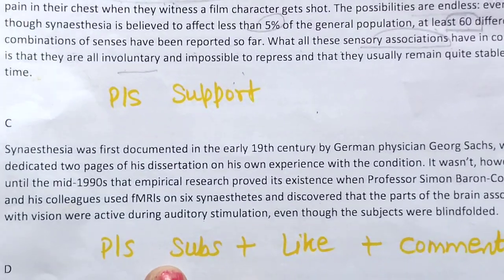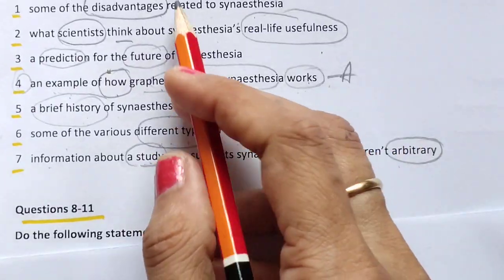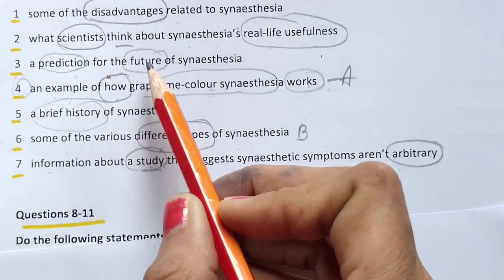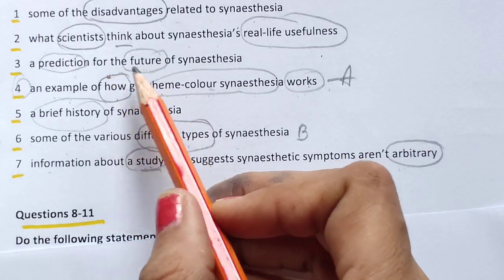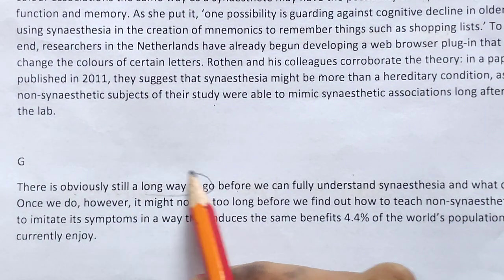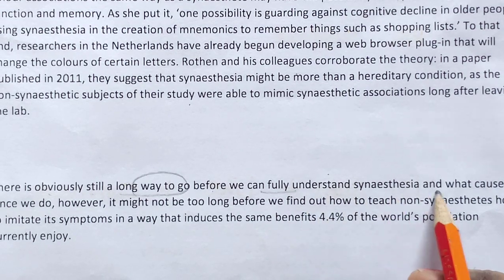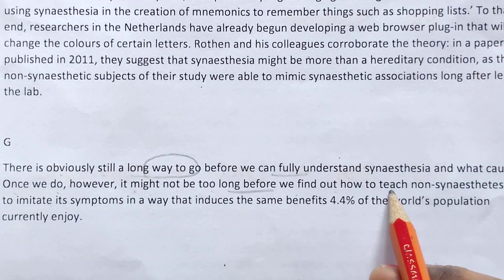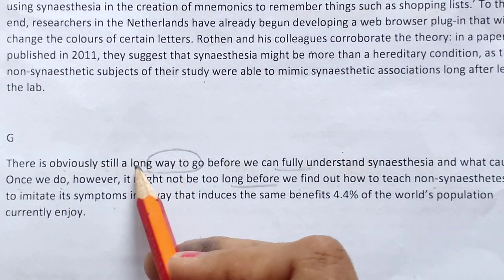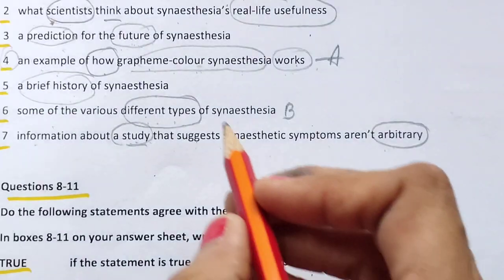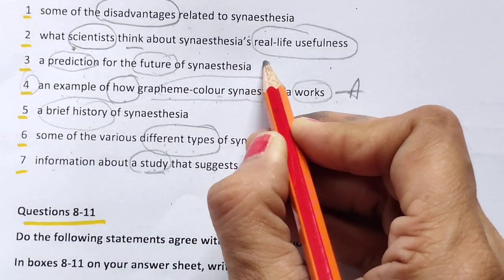Coming to C paragraph, you can see this. Now disadvantages, scientists, real life, practical, prediction for future. So definitely first we will just have a look at the last paragraph. Okay, so the last paragraph is saying there is obviously still a long way to go before we can fully understand synesthesia and what it causes. Once we do, however, it might not be too long before we find out how to teach synesthesia. So I will go with that. Future, still a long way to go before. So for that future one, we have got G paragraph.